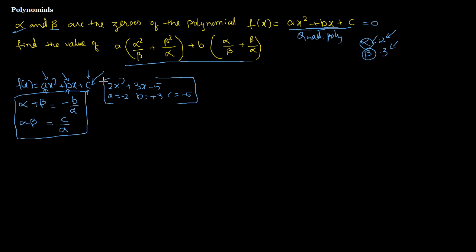We'll substitute this in that. But looking at this, I don't see either alpha plus beta or alpha beta. So we have to expand this, either by taking LCM or multiplying these ones, to get this. These are the only two values that I'm going to substitute here. So let's try to do that now.